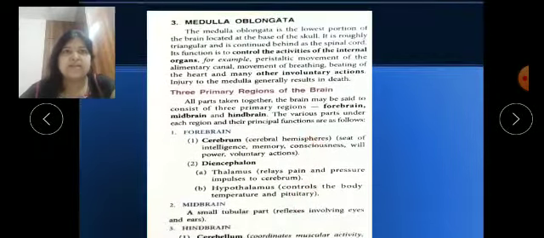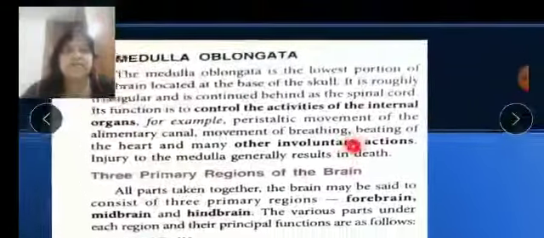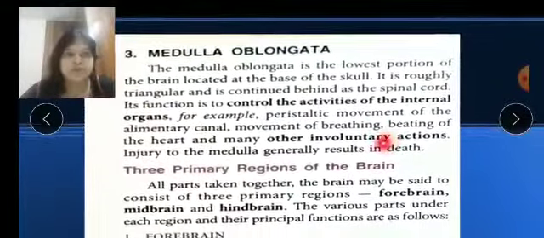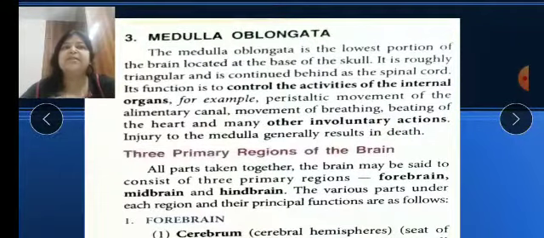Okay, now the next, third part is medulla oblongata. Medulla oblongata is the lowest portion, and it is present at the base of the skull. It is a triangular structure, and you should know its functions. It controls all the internal organs.